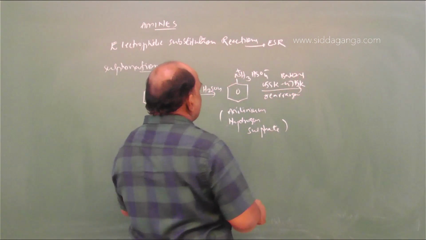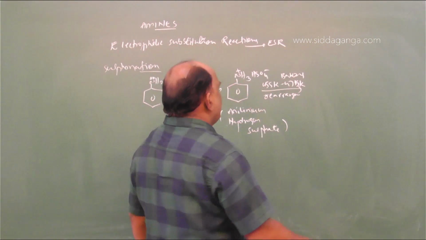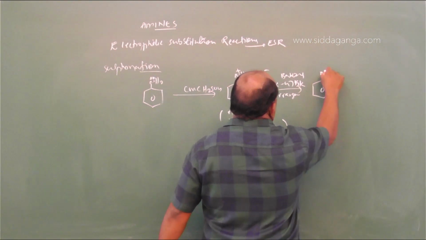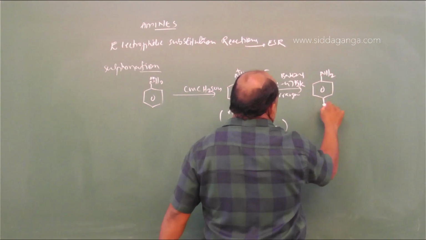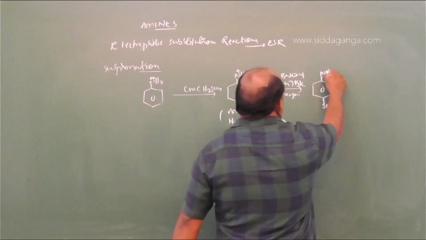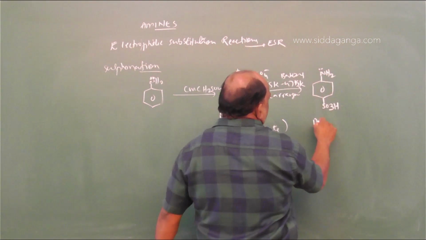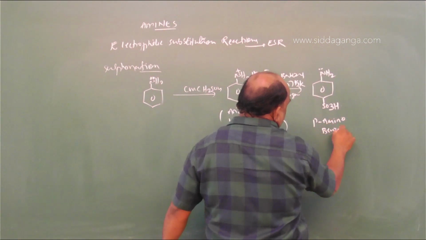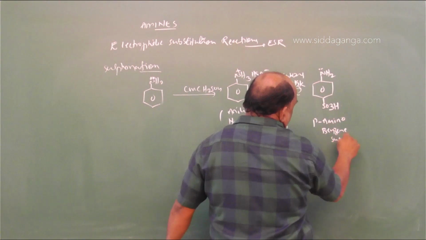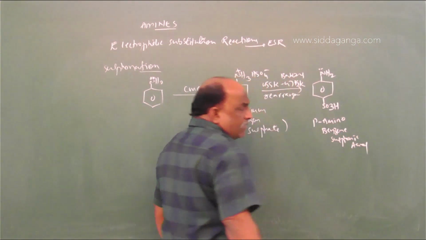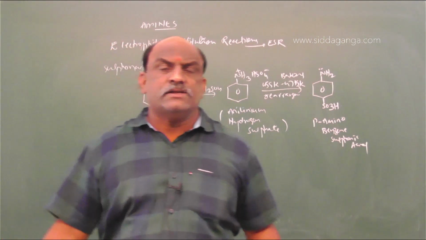When the rearrangement takes place, we will get the compound NH2, SO3H. This is called para-amino benzene sulfonic acid.